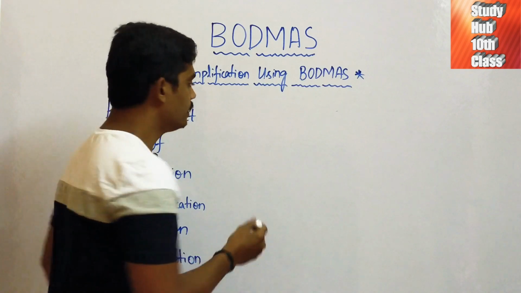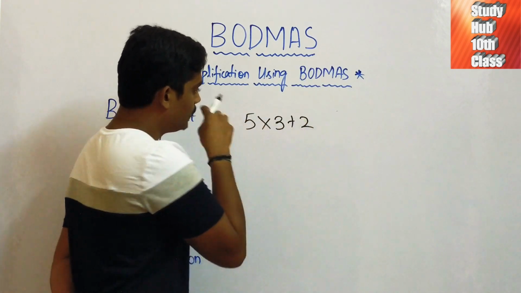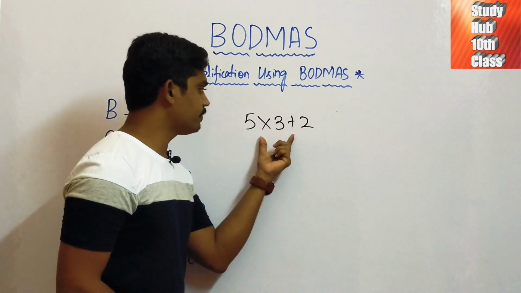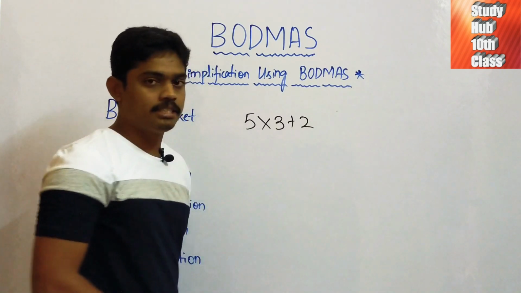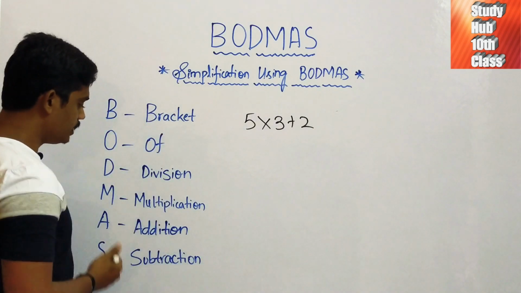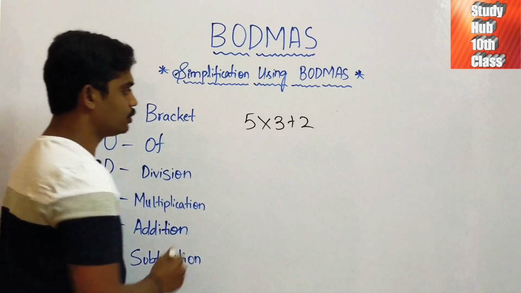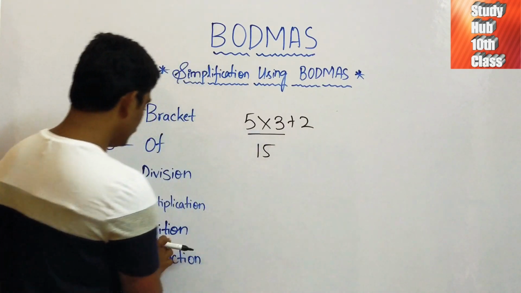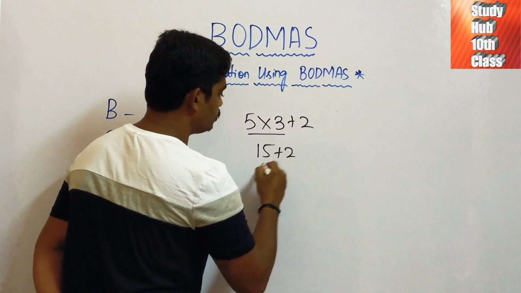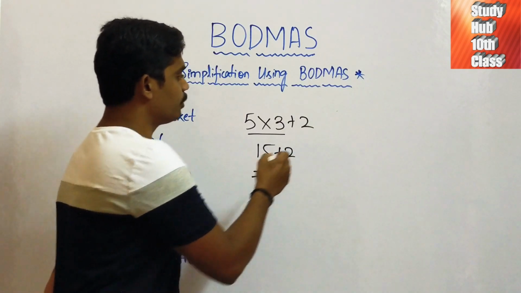We have seen earlier 5 into 3 plus 2. Before, it was difficult to understand what we should apply first, into or addition. But now that we have learned BODMAS, which is given more importance, addition or multiplication? Multiplication. So first we apply multiplication. 5 3s are 15. Then we go for addition. 15 plus 2 is 17. Okay. Next, let us see one more example.